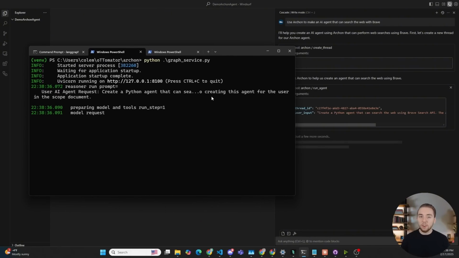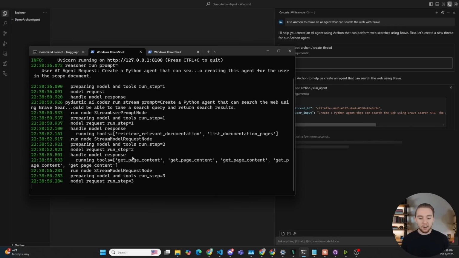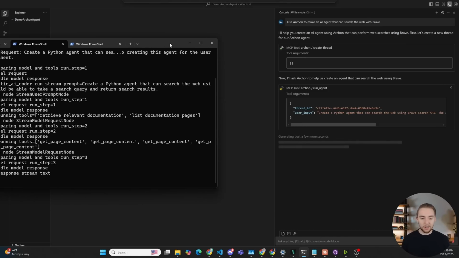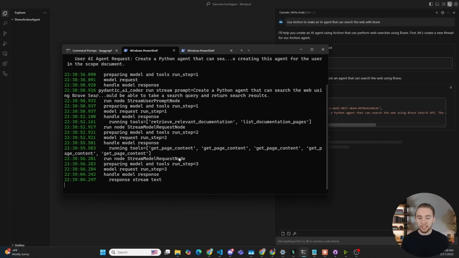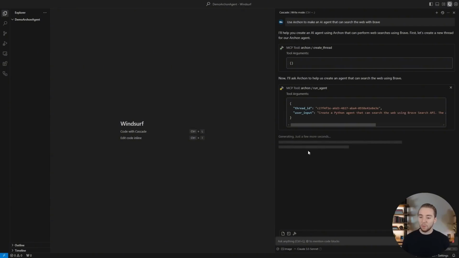And so starting with our reasoner model, O3 mini, it's creating that scope, which also includes the Pydantic AI documentation pages it thinks the coder should look at, which it goes ahead and does. So Pydantic AI coder, performing RAG, getting all the contents here to create our AI agent based on the Pydantic AI documentation. And I will be expanding to work with LangGraph later as well, but just starting very simple here with Archon. So now it's generating that final response. Windsurf is still waiting for it, but in just a little bit here, we'll see it flash, and then, yep, there we go. All right, so now we got the final response from Archon.